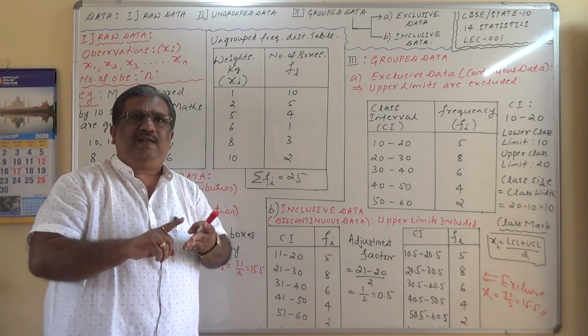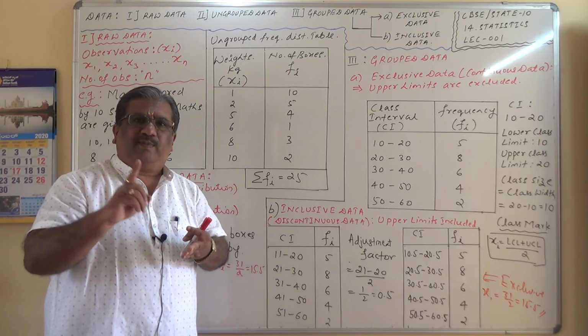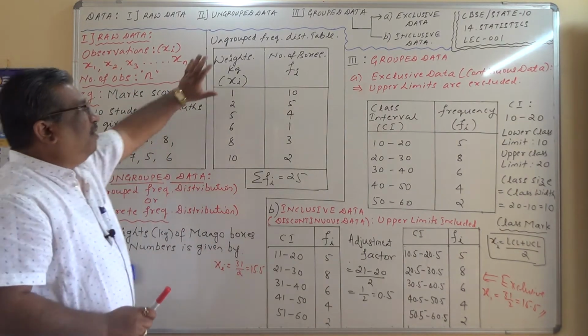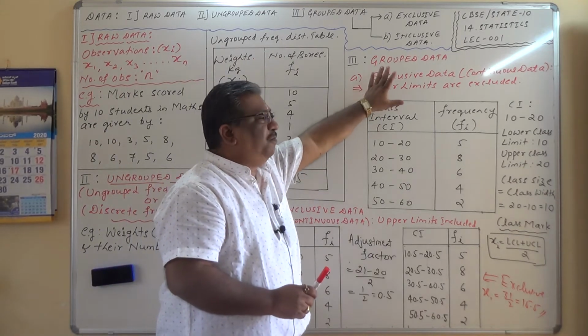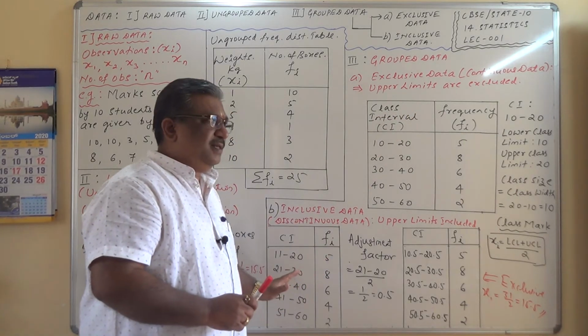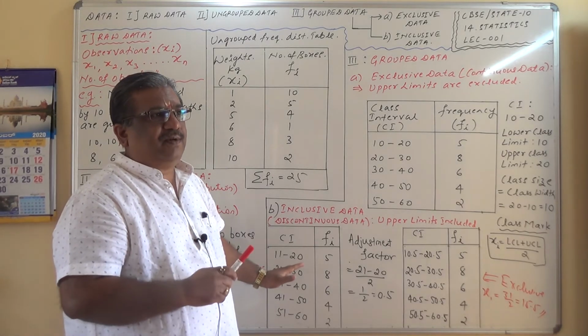Out of these three central tendencies, first I am going to discuss arithmetic mean for raw data, for ungrouped frequency distribution table, and for grouped data, especially exclusive. If I get this, as I said, I may or I may not convert for finding out the mean.